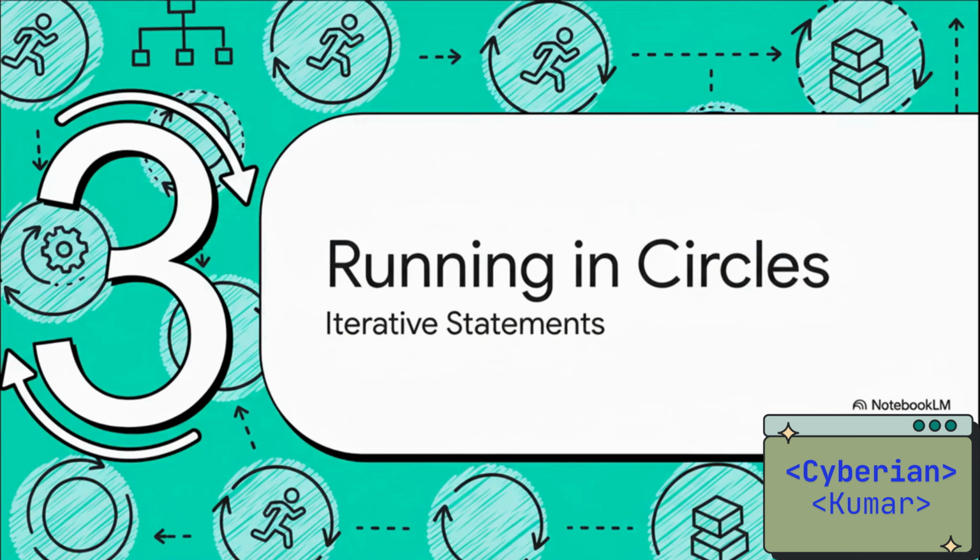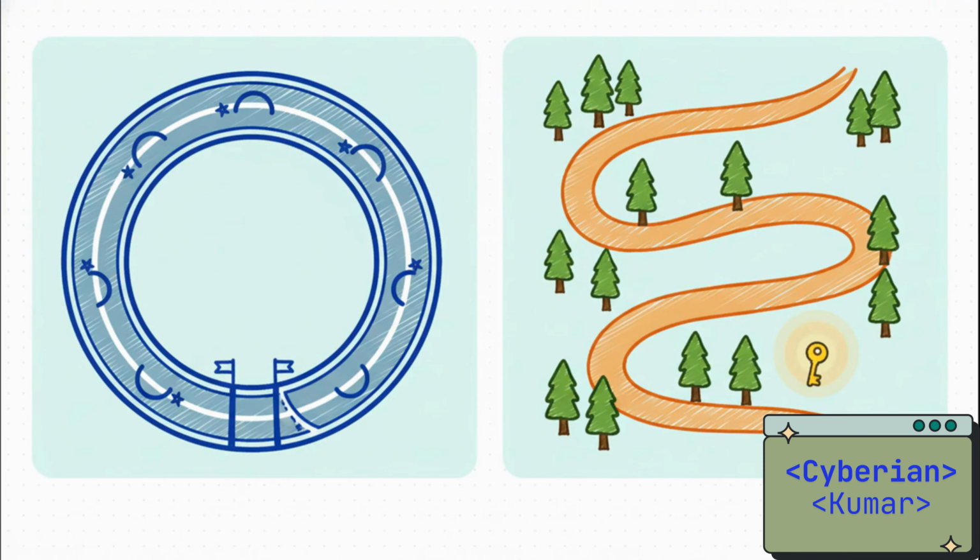So, we've learned how to choose a path. But what if our adventure needs us to do the same task over and over and over again? Well, for that, we need to learn how to run in circles, but productively. We do that using loops. Python gives us two main kinds of loops.